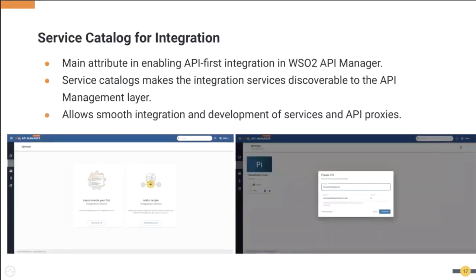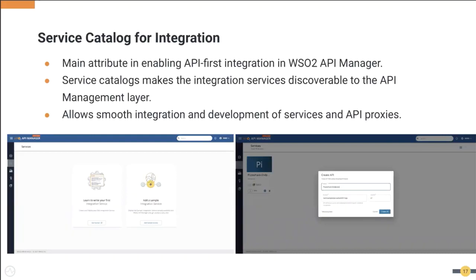So the first one is service catalog for integration, right? Service catalog means when you create a new integration service, you can create an entry. Looking at the business requirement, in your environment you may create different integration services. For example, if you need some sort of message conversion, what you will be doing is creating an integration service to cater to that demand.